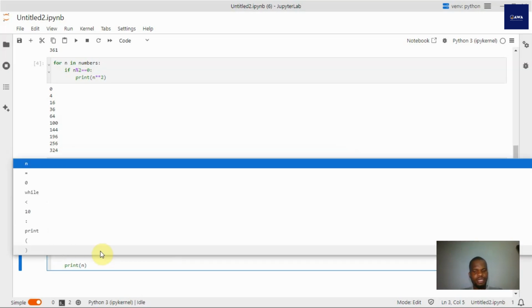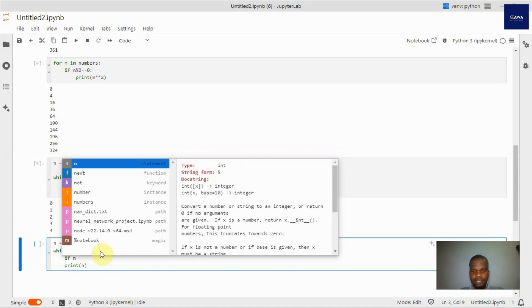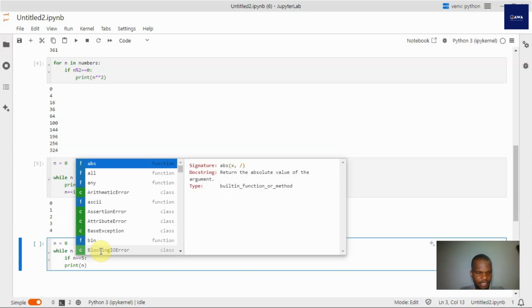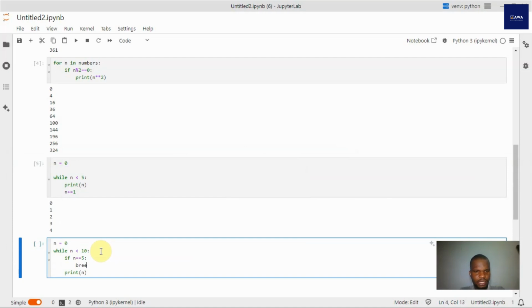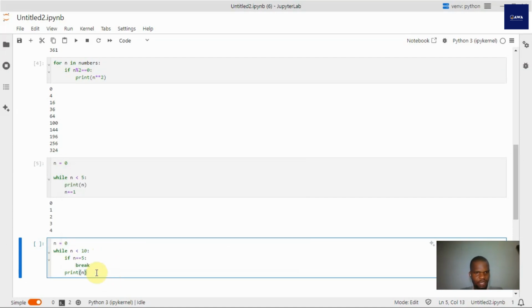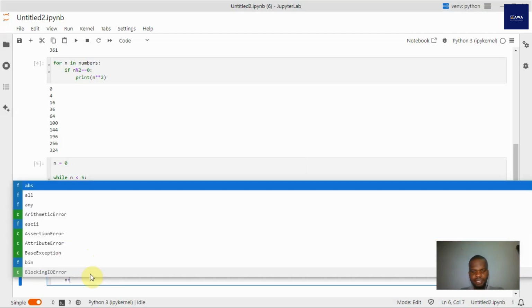But now I want to tell it to check if n is equal to 5, then I'm going to tell it break. So while n is increasing, which we've not added, if it finds that n is equal to 5, please break. Otherwise, go ahead and print n. Now we want to add our iterator.